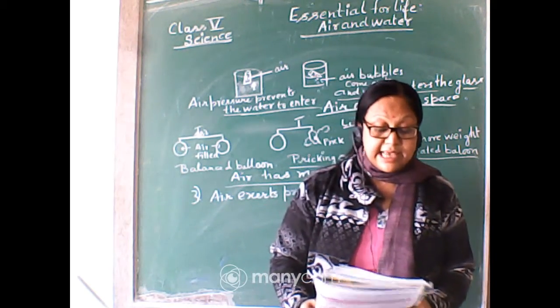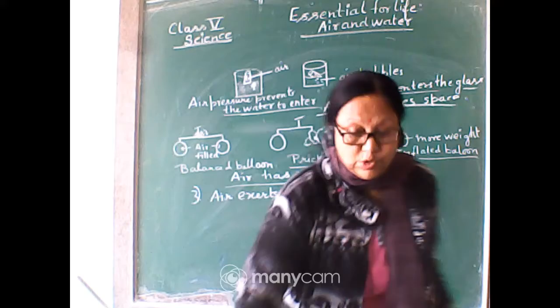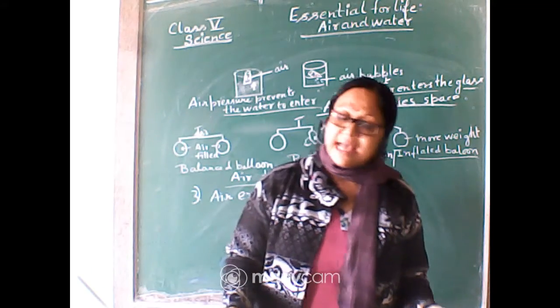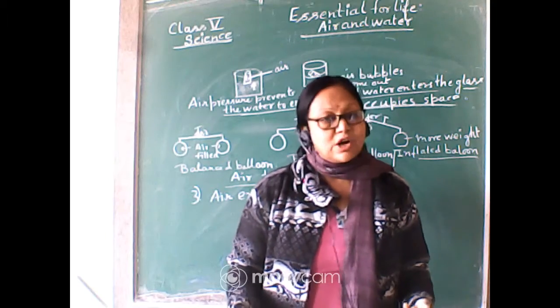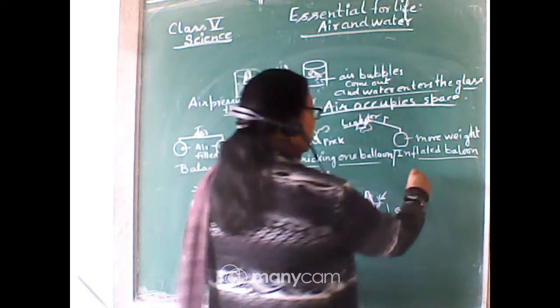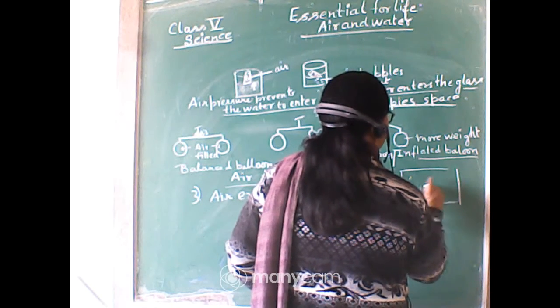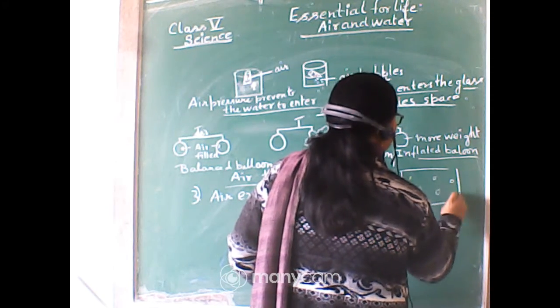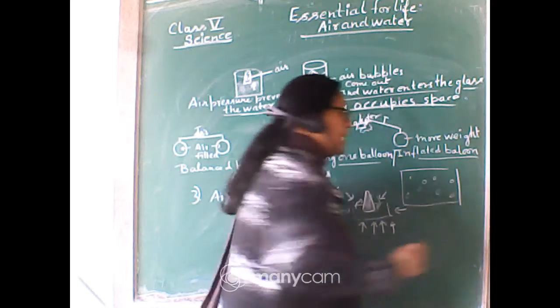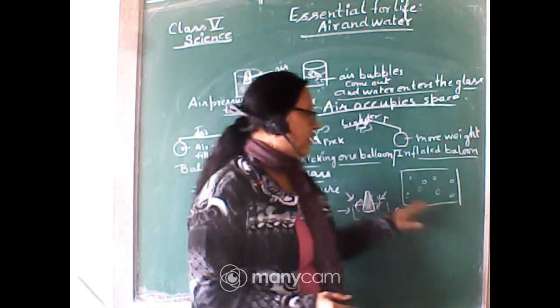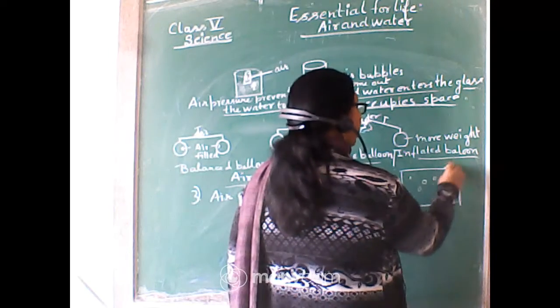Now, fourth is air can be compressed. We know air is a gas. What is air? Air is a gas, a mixture of gases is called air. So air, you know the molecular arrangement. What is the molecular arrangement of the air? The molecules are away from each other. They are not attached to each other. They don't have any force of attraction. They always try to get out from the vessel.